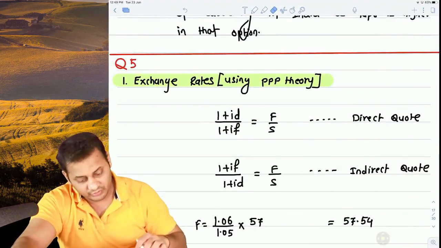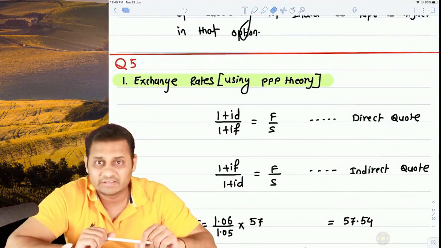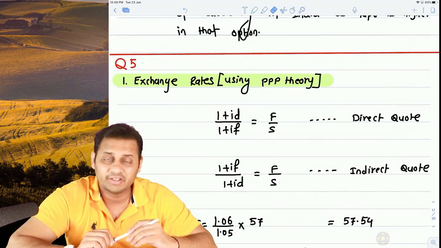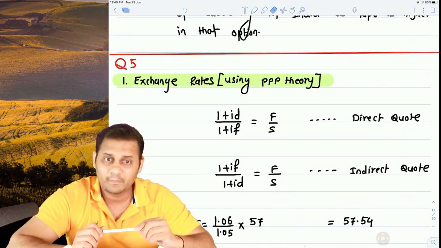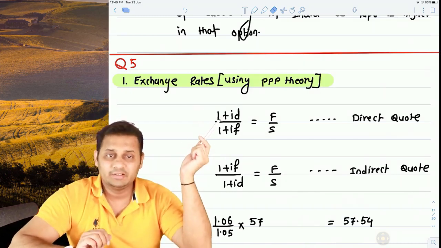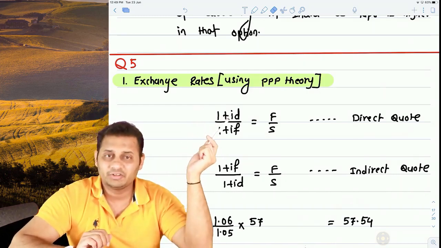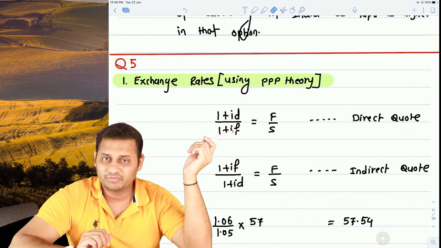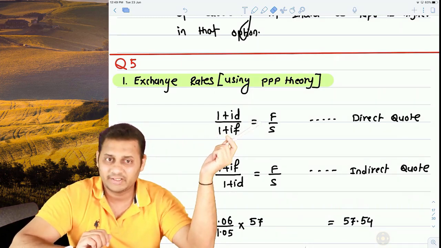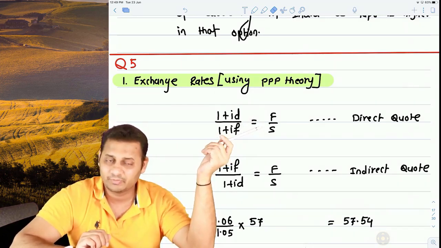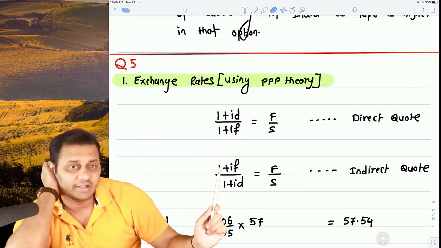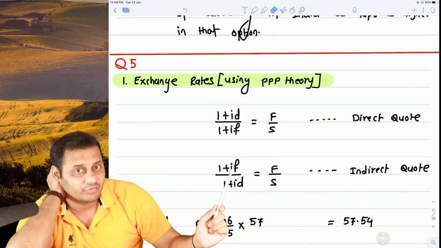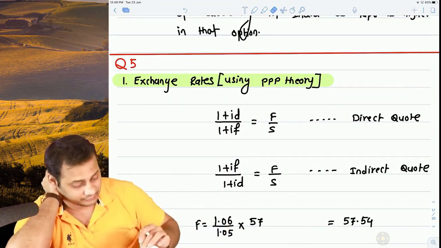And how did we solve? We made workings. First of all, we made the workings for exchange rate using PPP theory. For PPP theory, this is the formula: 1 plus inflation of the domestic divided by 1 plus inflation of the foreign country is equal to F divided by S. F is the forward rate, S is the spot rate. But this is applicable when it is a direct quote. But when it is an indirect quote, inflation of foreign country, meaning India, will come in the numerator.